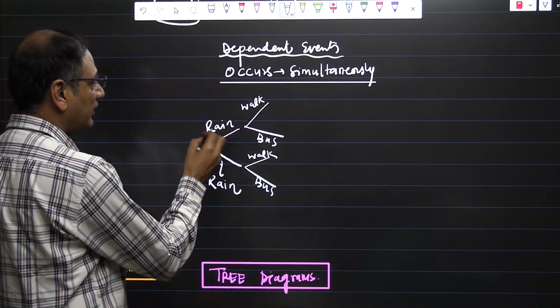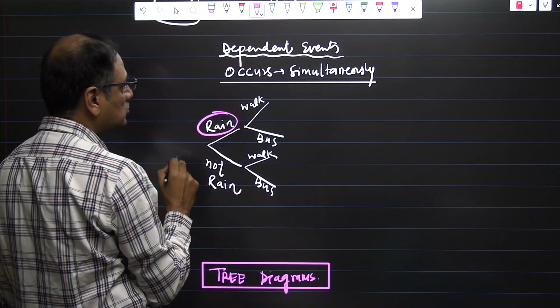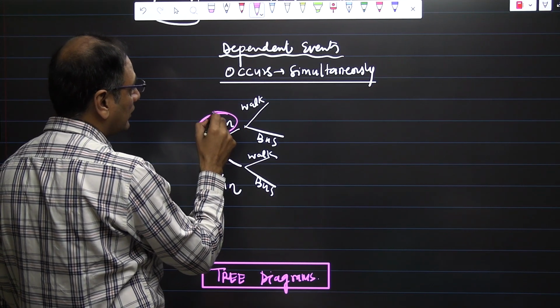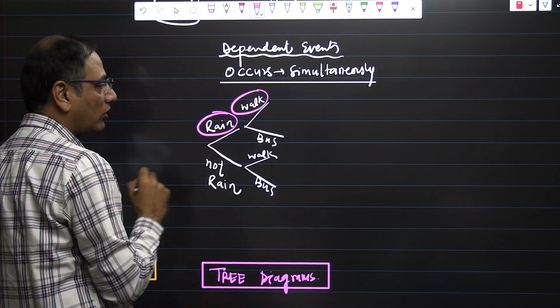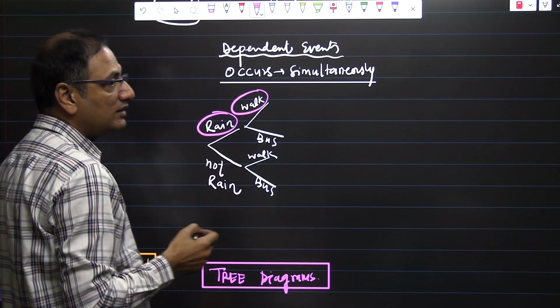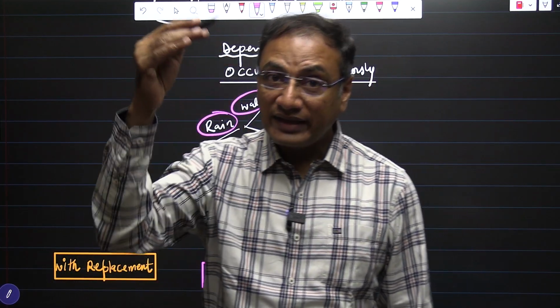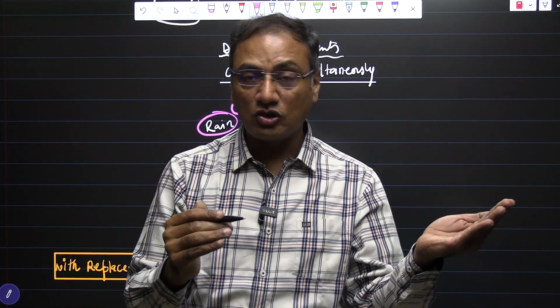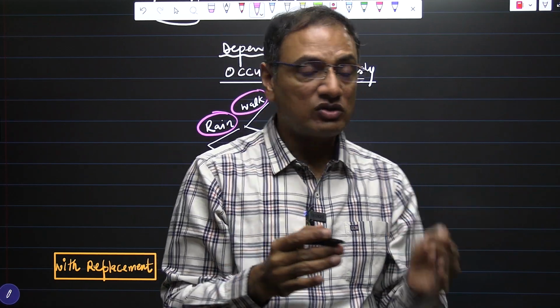Let us assume there is a rainy day. The student is going to school if there is a rainy day, and the student is going to school by walk. What is the probability that on the rainy day the student is going to school by walk? A rainy day is happening and the walking is also happening.